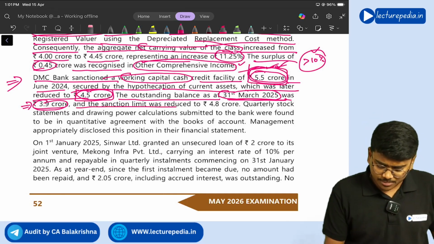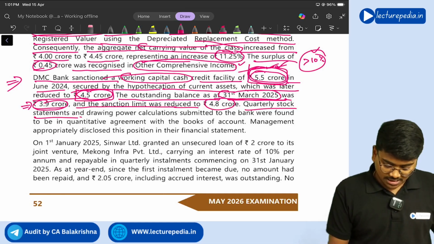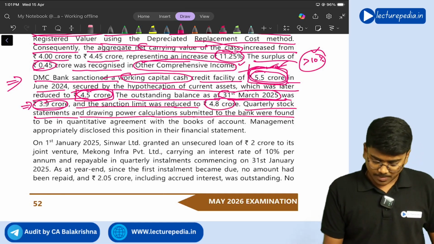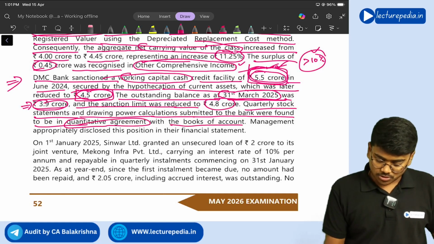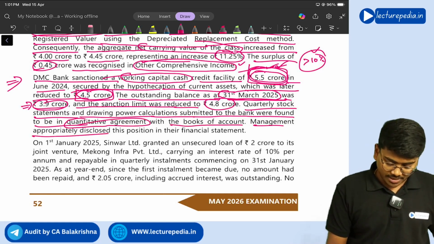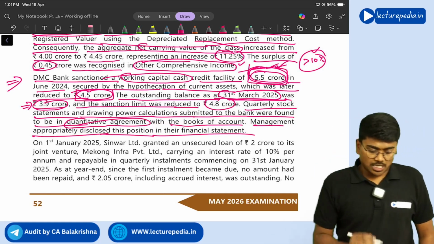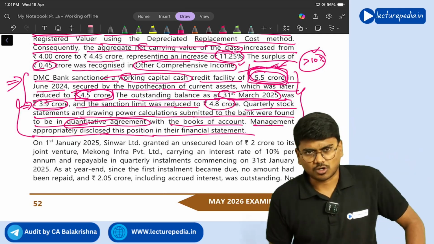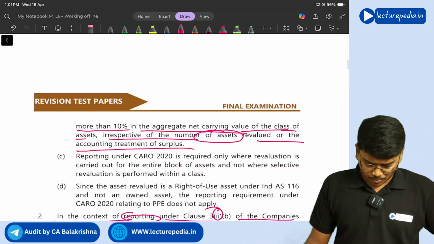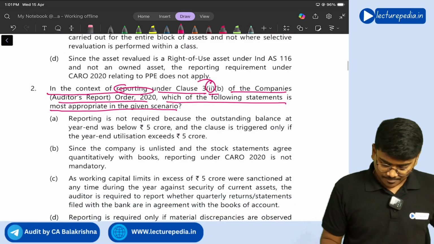And the sanction limit was reduced to 4.8 crore. Quarterly stock statement and drawing power calculations submitted to bank were found to be in quantitative agreement with books of accounts. Management appropriately disclosed this position in their financial statements. Now tell me whether this scenario should be reported in CARO or not. The answer is you have to report in CARO clause 2 subclause B, right?